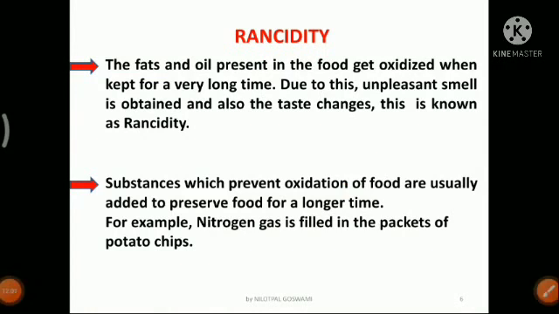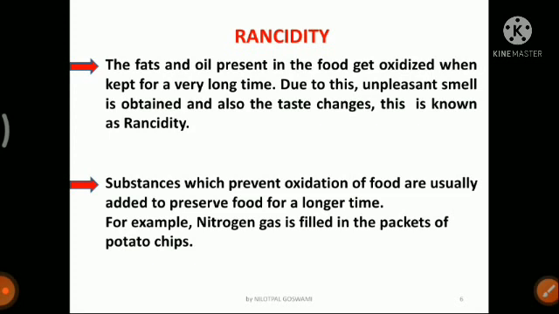So what is done to prevent rancidity? For packed food items, nitrogen gas is added to the packets of these items, for example, the packets of chips. We see that these are filled with air, but that is not air, it is nitrogen gas. And why is it filled with nitrogen gas? Because nitrogen gas will not react with the fats and oil present in these food items.